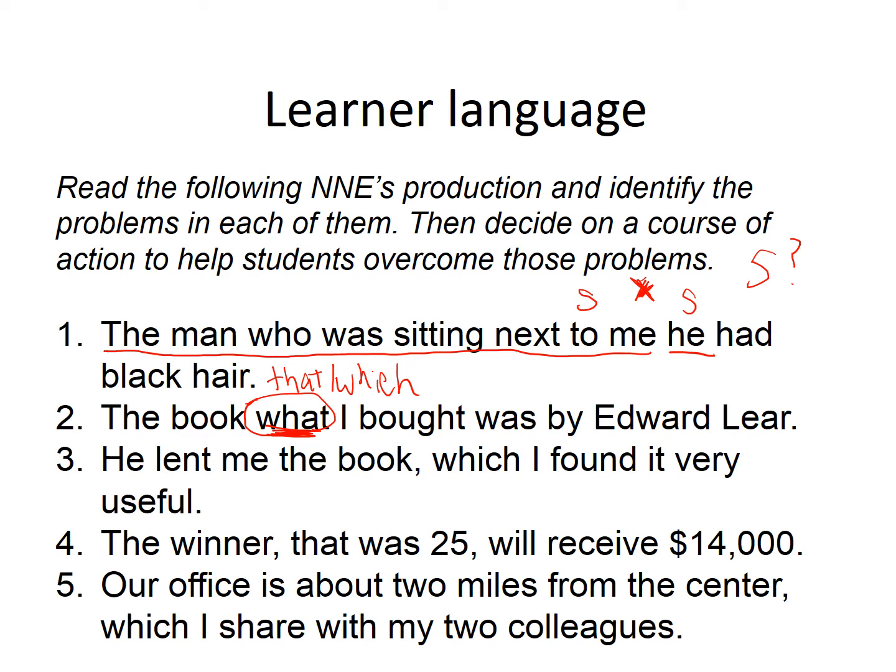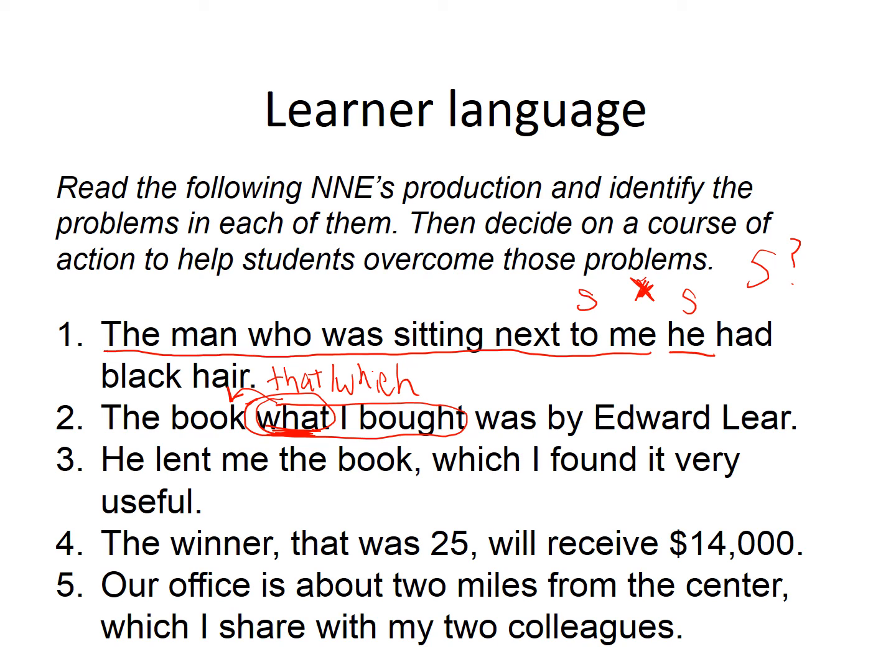What can be confusing for learners is because you can use what I bought was a book by Edward Lear. So you can use this by itself to create a noun phrase. Well, yeah, it's acting like a noun phrase. But it's not the right word if we're going to make it into the relative clause.